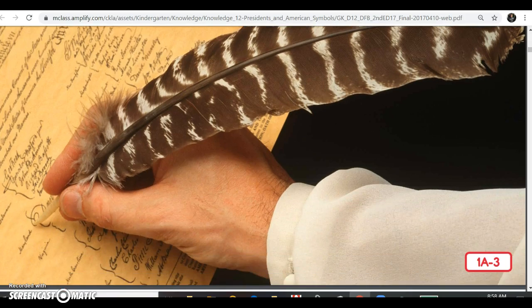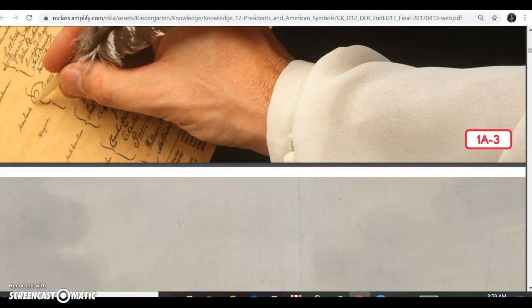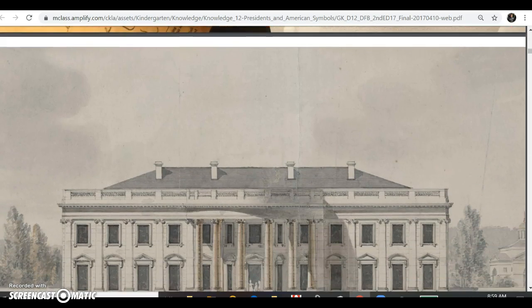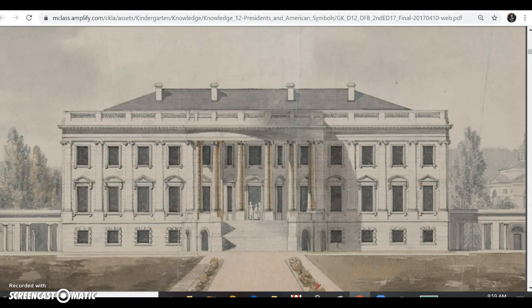When the founding fathers started to think about where the president would live, they started to worry. If the president lived in the state he was from, it would make that state feel more important than all the others. The founding fathers were afraid that one of the states would try to take over and be in charge of the others. They decided to write into the Constitution that a special city should be built, no bigger than 10 miles wide, which would serve as the nation's capital.